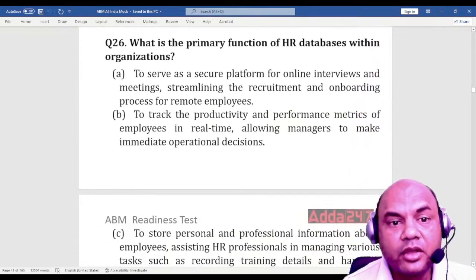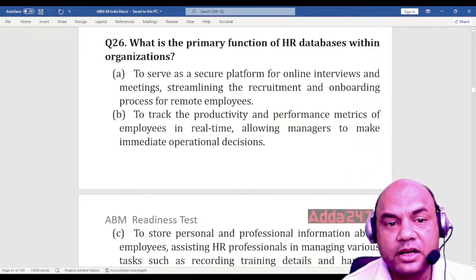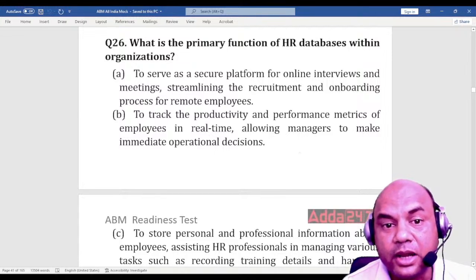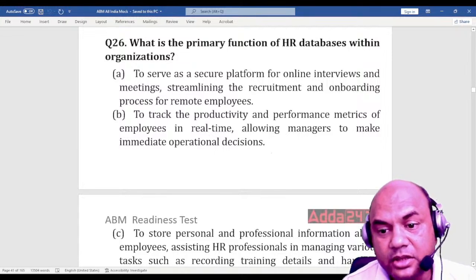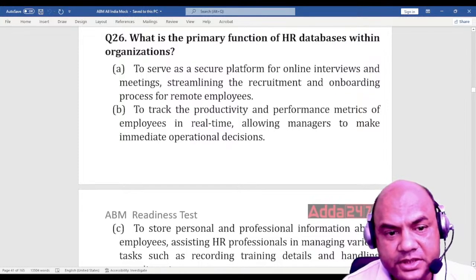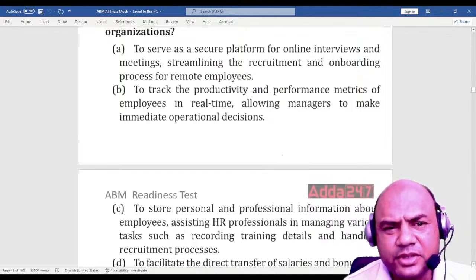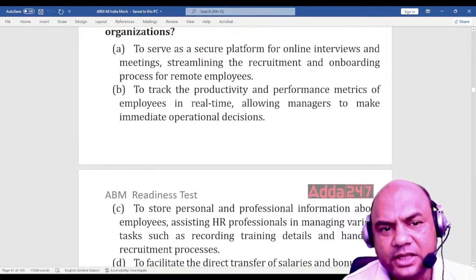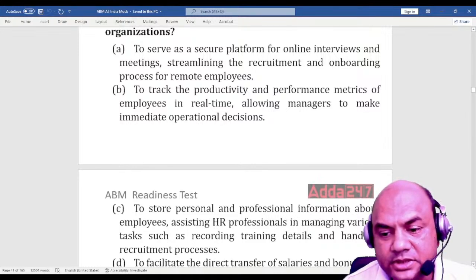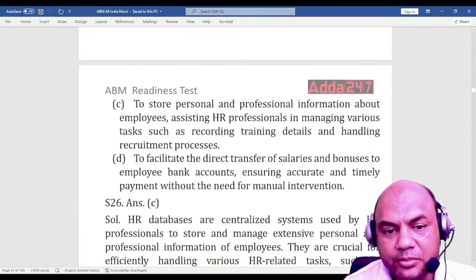What is the primary function of HR databases within the organization? So what is the main role? Go through these options, A, B, C and D. Pause this and go through them. To serve as a secure platform for online interviews. To track productivity and performance. To store personal and professional information about the employees.